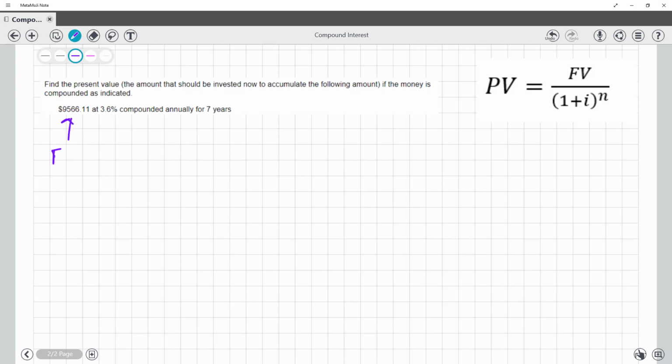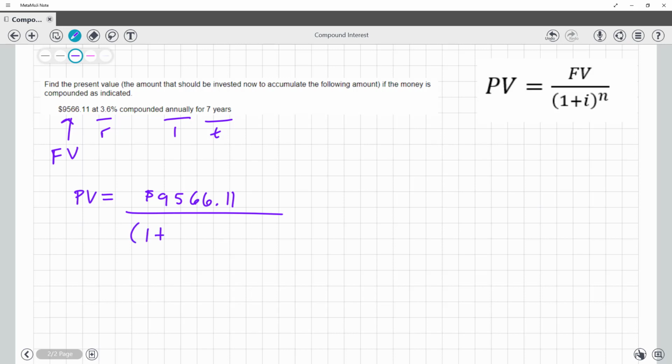what I want in the future is the $9,566.11. I can certainly see my interest rate and compounded annually for a time of 7 years. So my present value, meaning how much should I put in the bank right now to ensure I have this $9,566.11 divided by